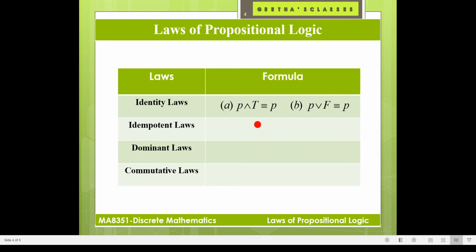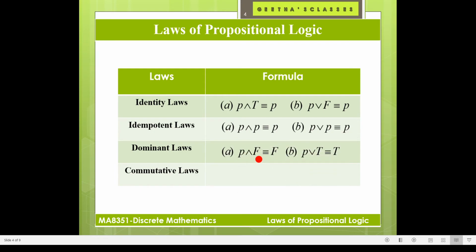The formula you have to remember. Okay. So, identity law: P and true is equivalent to P. P or false is equivalent to P. Idempotent laws: P and P equivalent to P. P or P equivalent to P.